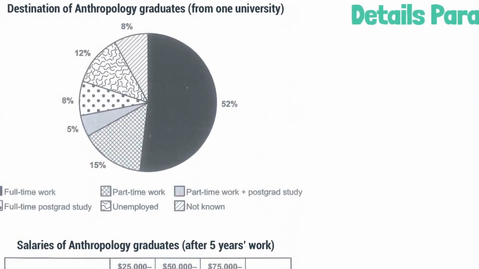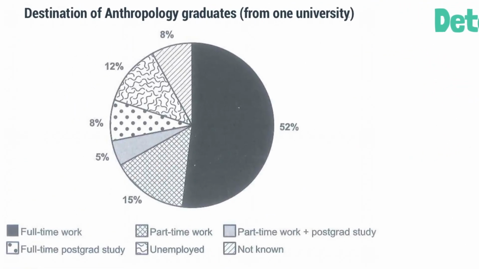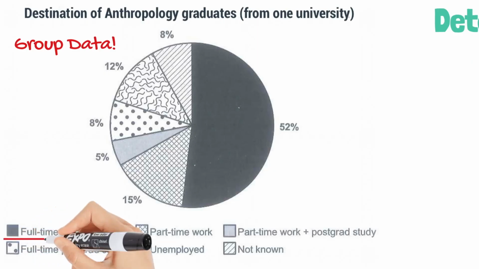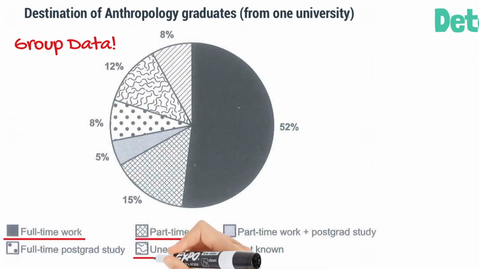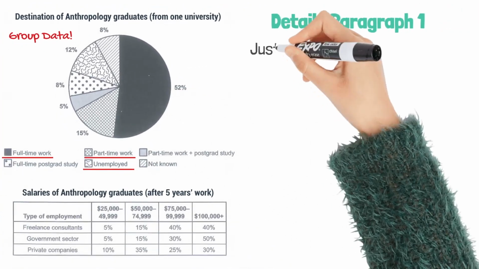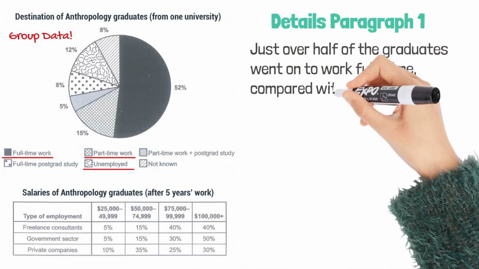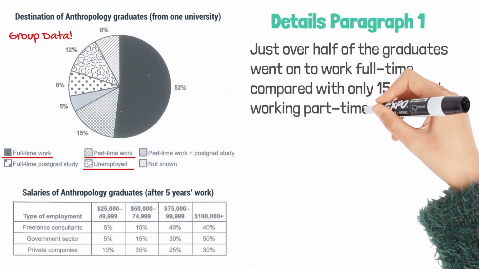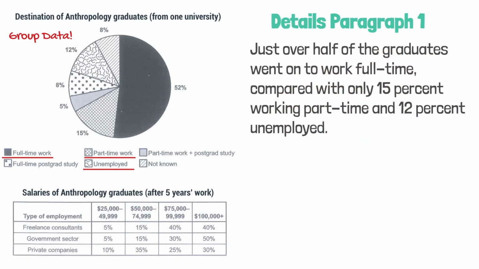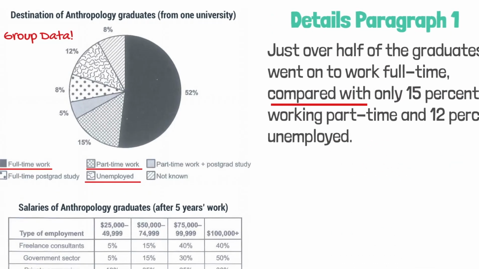In this paragraph, we describe the pie chart in detail. Here, we really need to group similar categories together so that we don't report those percentages one by one. I will group together full-time work, part-time work, and unemployed because they are all about employment. Just over half of the graduates went on to work full-time, compared with only 15% working part-time and 12% unemployed. Three numbers are all reported in just one sentence with good comparisons.